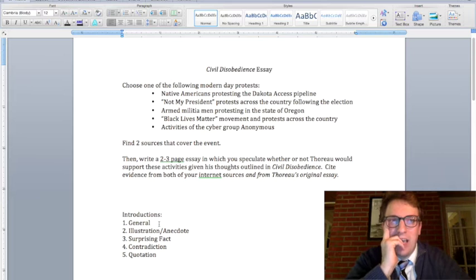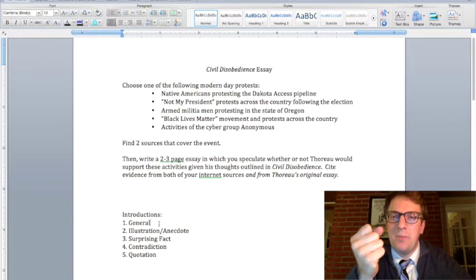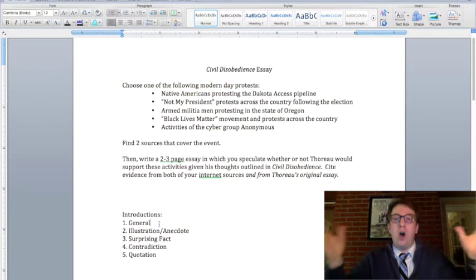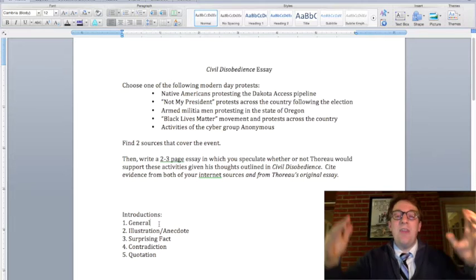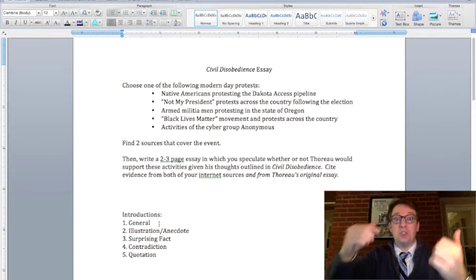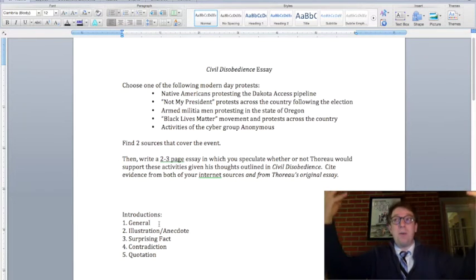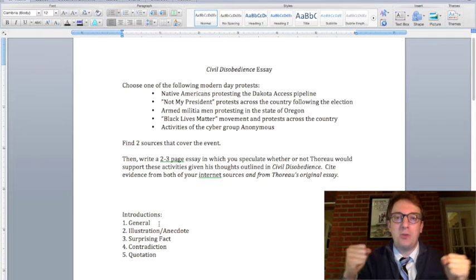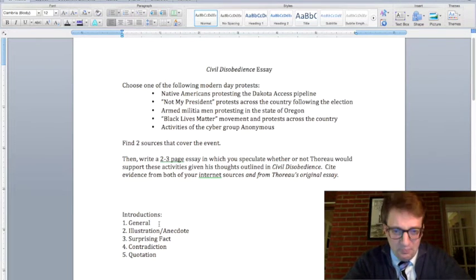I could start off by talking about freedom or government or what it means to be a government by the people, for the people, of the people, all of that. That's something broad, the reader can relate to it, and then you slowly start to ease them into your specific protest. Or you start talking about protests in general, why protests are important, how they bring about change. That could be a way to start things off.